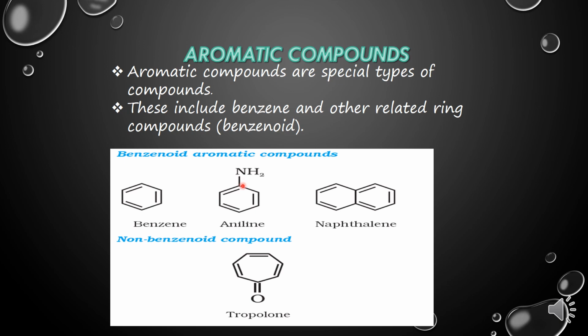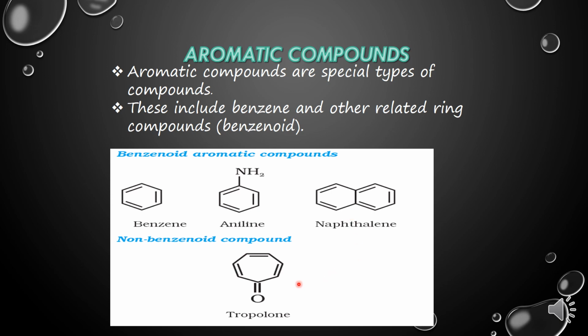Because it is carrying a benzene ring, it is called a benzenoid aromatic compound. Naphthalene molecule: in the naphthalene molecule, there is the presence of two benzene rings. And because benzene rings are there, that is why they are aromatic.